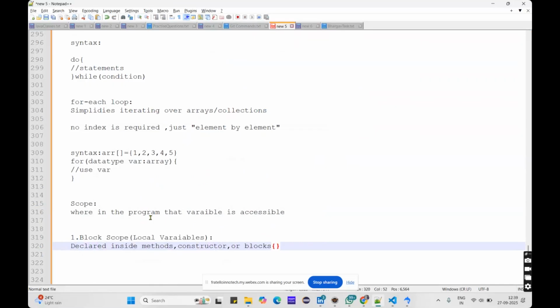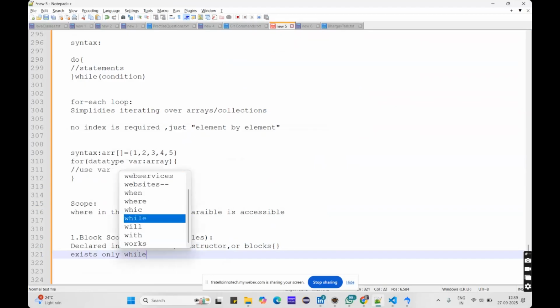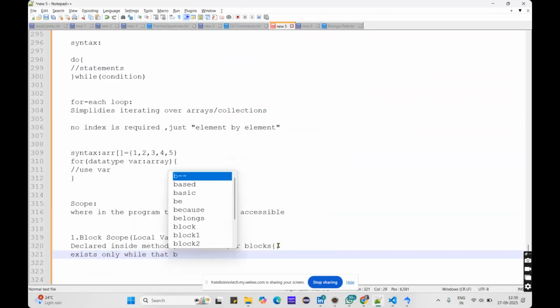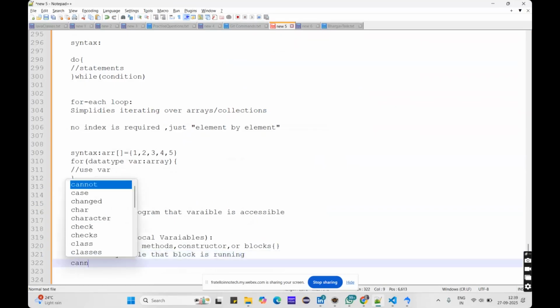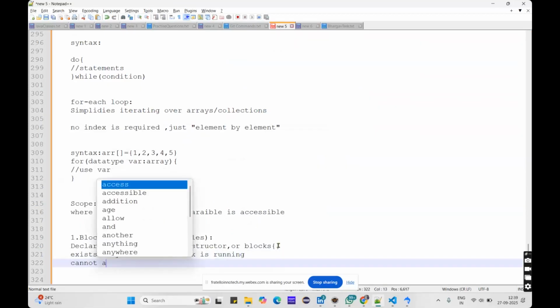When you declare inside the block, it will become a block scope, which means the local scope. It will exist only in that block itself, only while that block is running. So it cannot be accessed outside of the block.